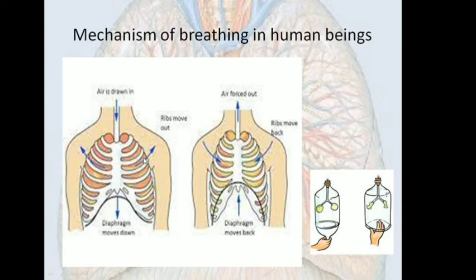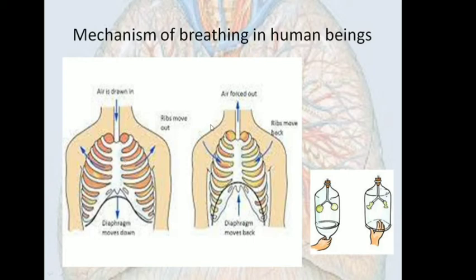So the ribs are moving out, the diaphragm is moving down, so that the area inside the lungs has increased. As the area increases, the pressure decreases. As you know, air moves from a high pressure area to a low pressure area. So here also the air will move from outside to inside, because the pressure of air is less here than the outside.